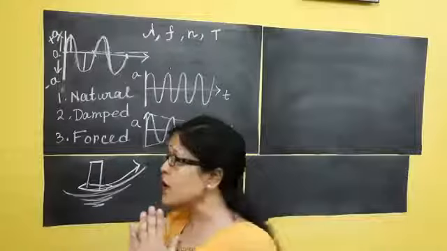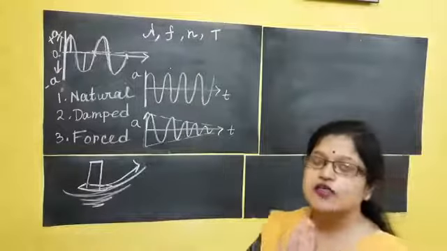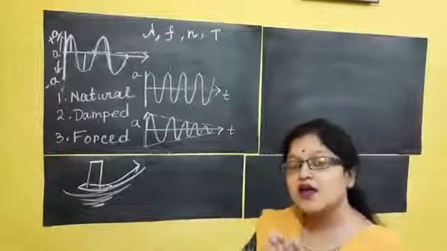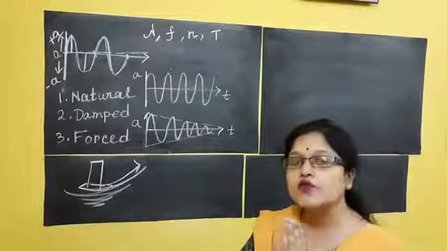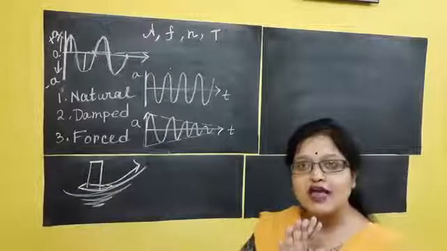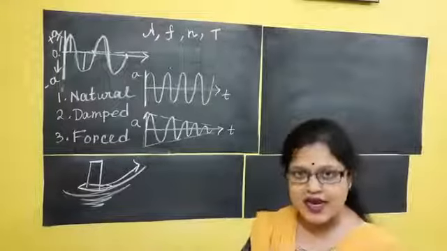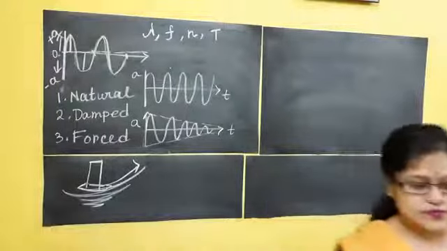Done? But in force vibration, I am giving a continuous periodic force from the outside which forcefully vibrates the object. What is that? I am coming to it afterwards.